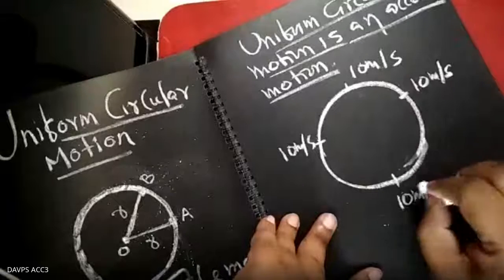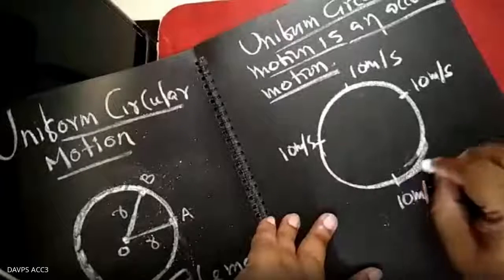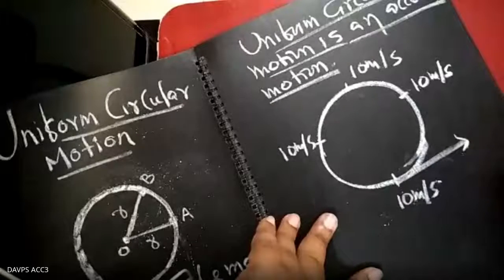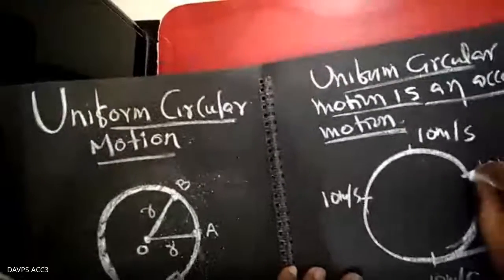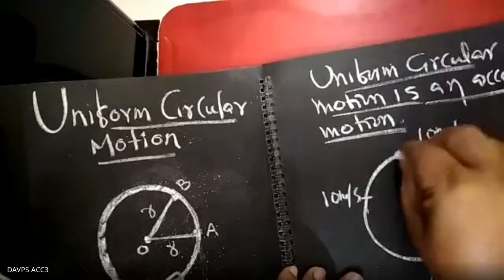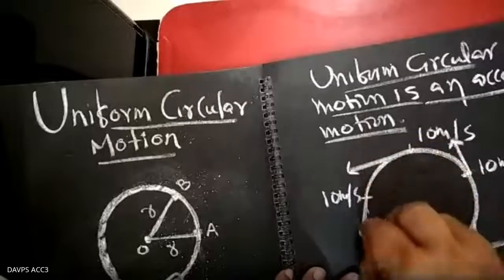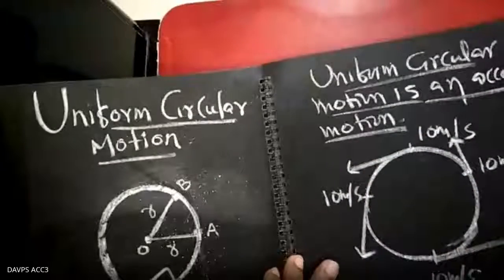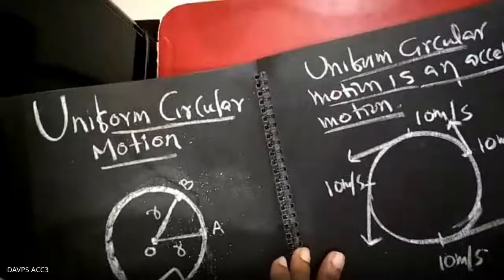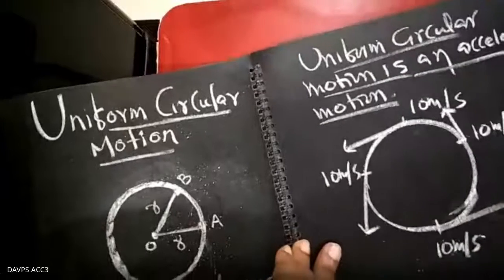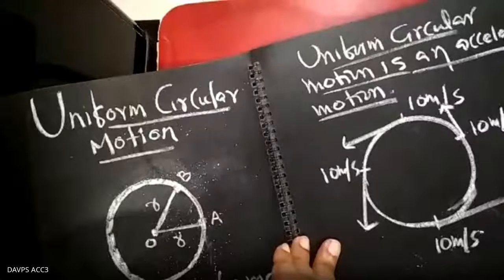Because the direction changes. The direction is continuously changing. Suppose the 10 meters per second is directed along this way, and here you get a different direction, and here again a different direction. So if the direction changes but the magnitude does not, will it be considered accelerated? At what condition do we say the object or particle is accelerated?